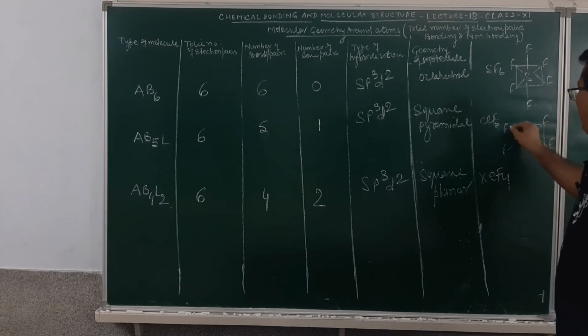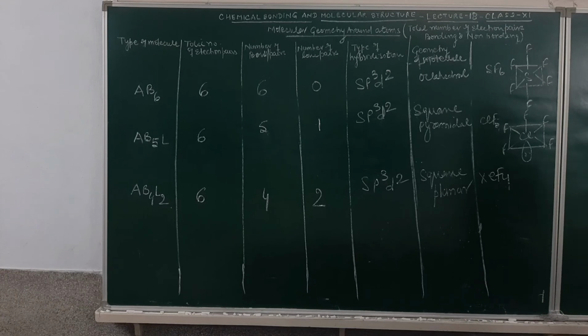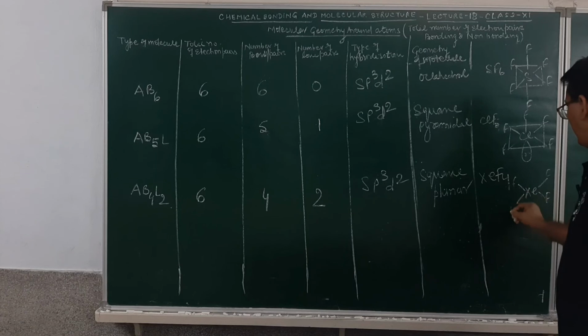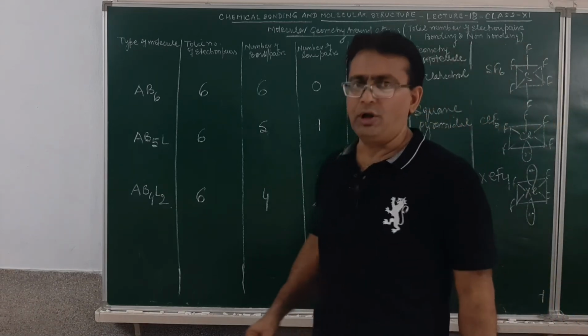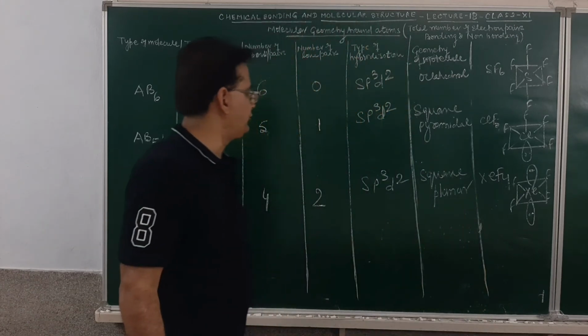Then in any of the axial positions you may drop one lone pair. This is square pyramidal. For the square planar geometry, I have to drop two lone pairs like xenon tetrafluoride, XeF4, F, here again F and here again F. So this will have two lone pairs of electrons this way. Am I clear? This will be a molecule of the kind AB4L2.